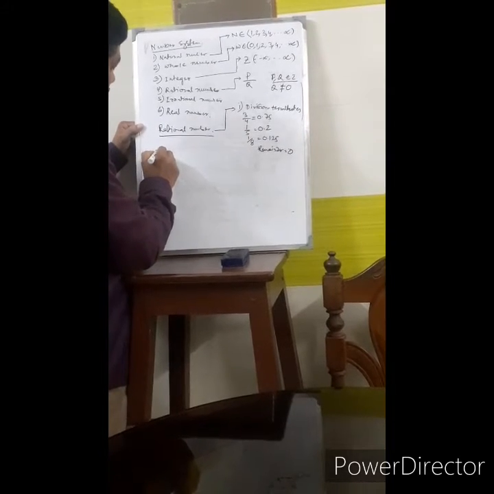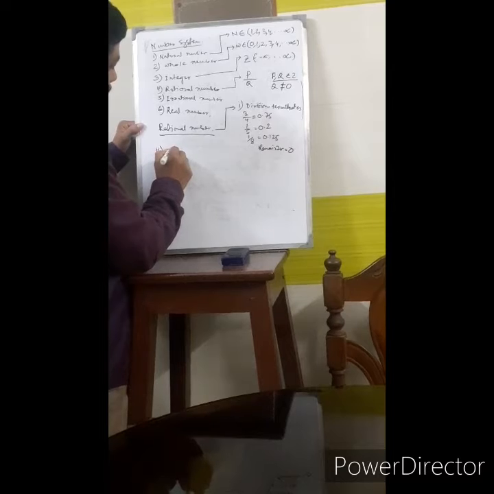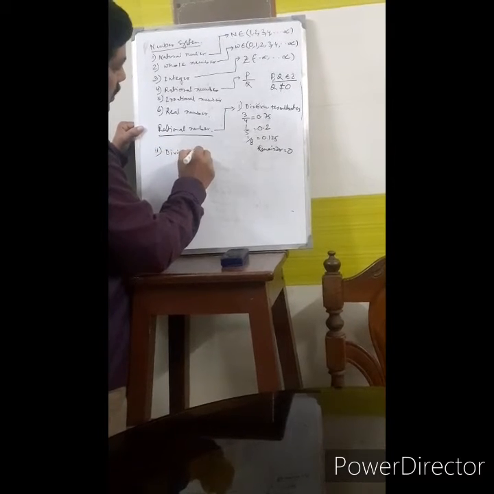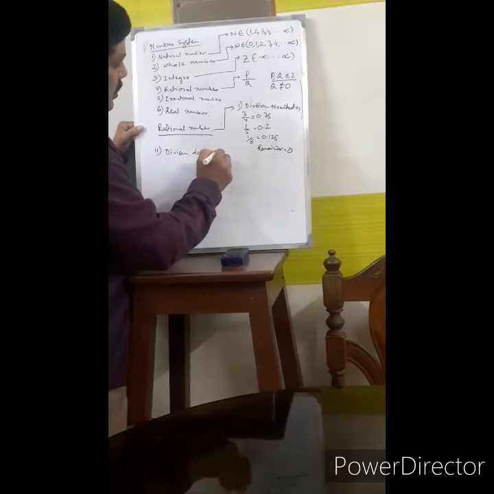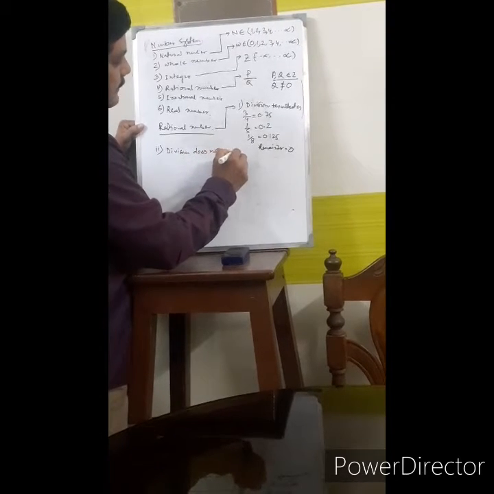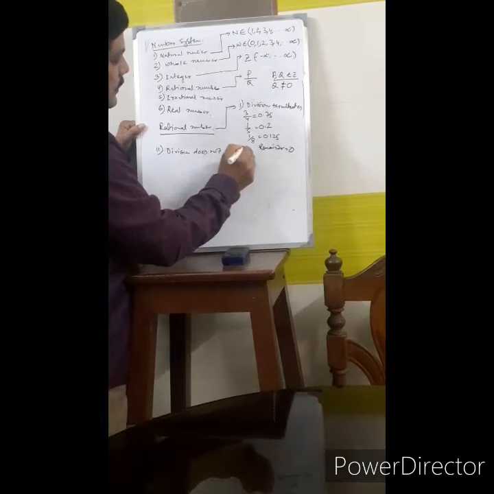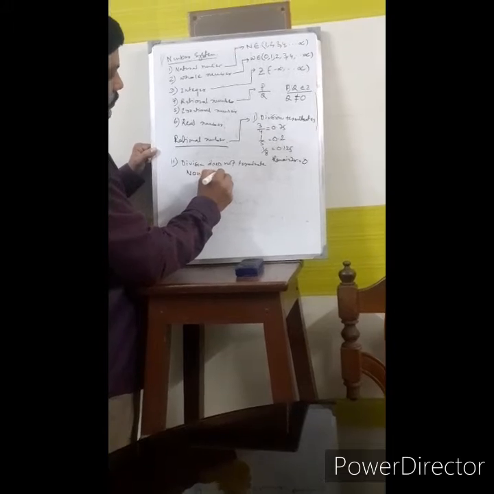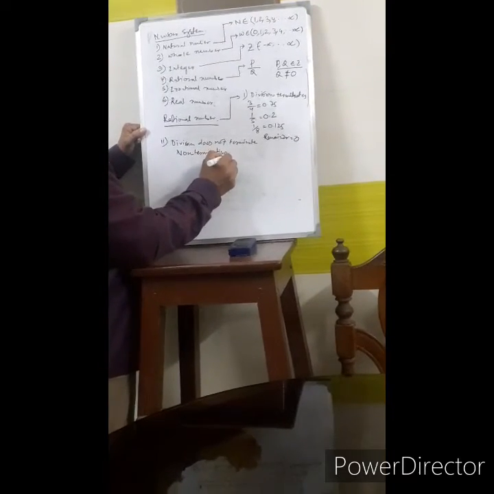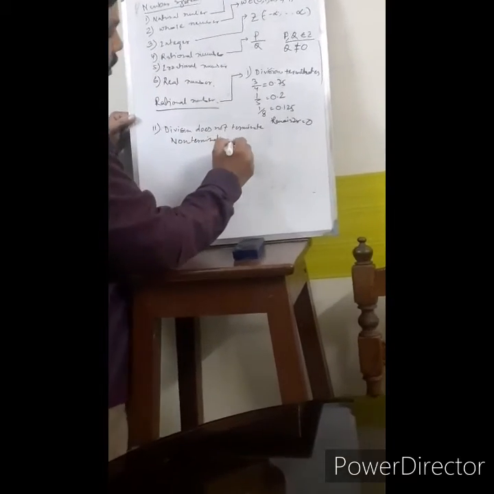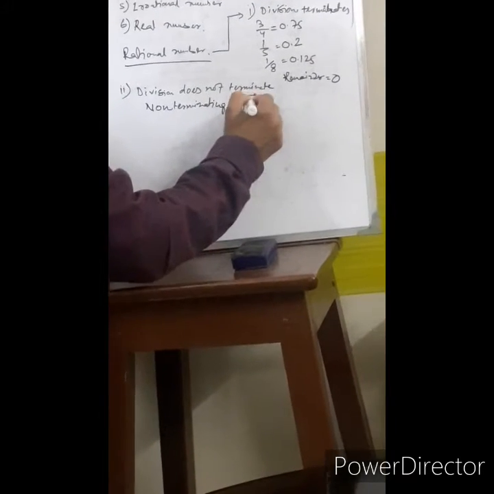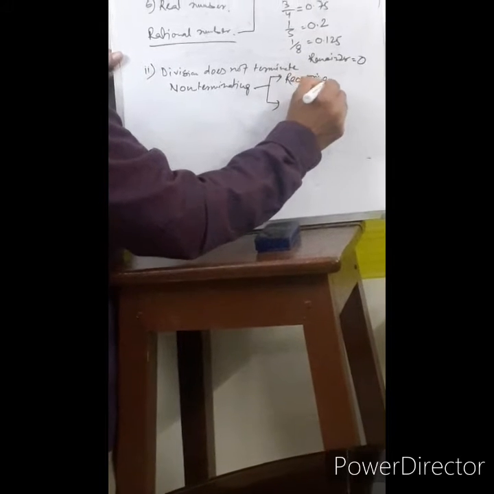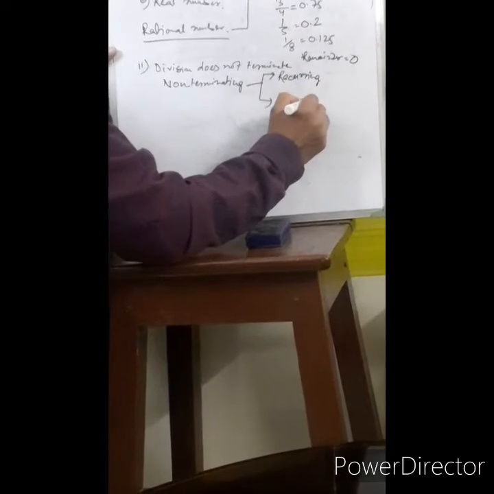Number two possibility is the division does not terminate. That is non-terminating. Here again two possibilities are there: non-terminating recurring and non-terminating non-recurring.